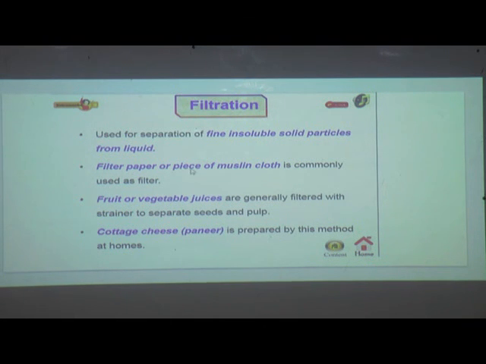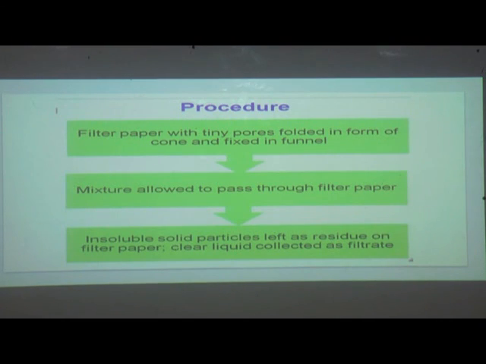Filter paper or a piece of muslin cloth is commonly used as a filter. Fruit or vegetable juices are generally filtered with a strainer to separate seeds and pulp. Cottage cheese, that is paneer, is prepared by this method at homes. So filtration is the method where fine insoluble solid particles get separated with the help of a filter paper.